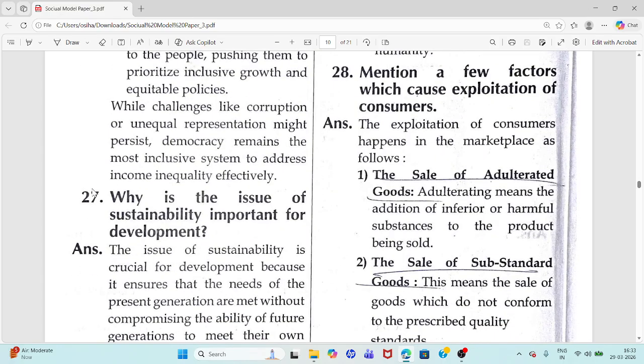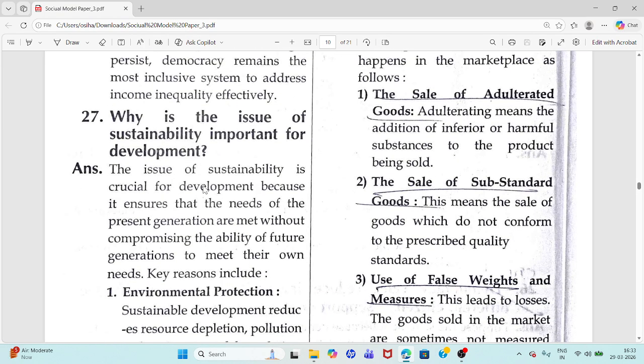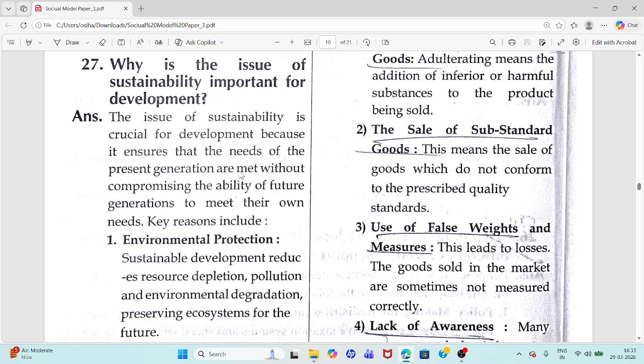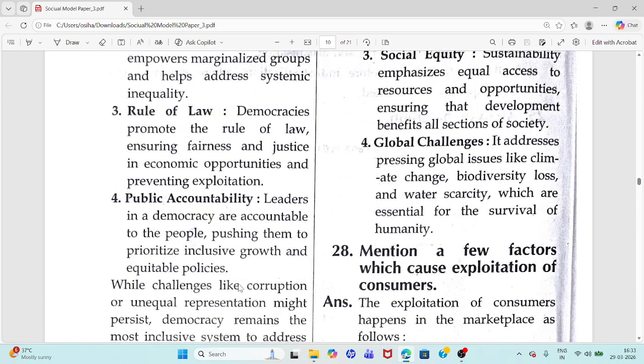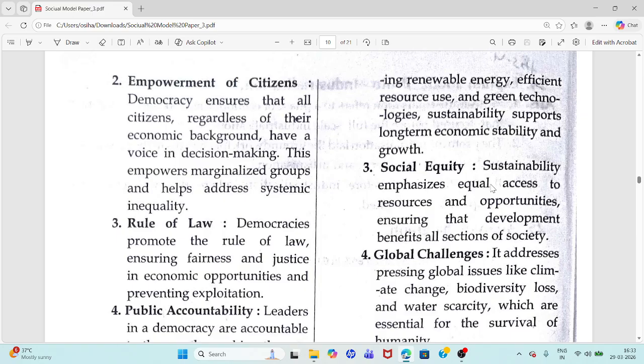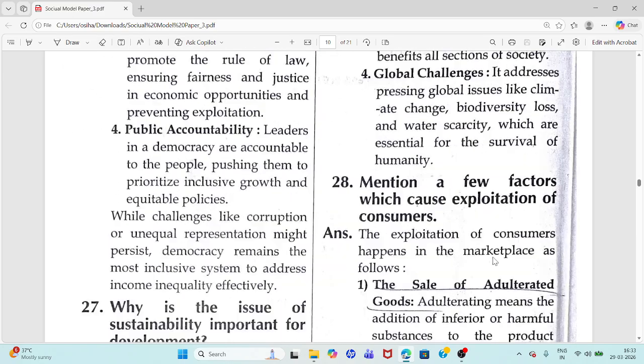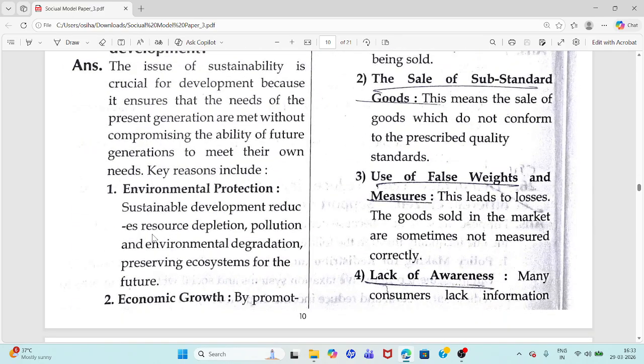And we are moving to question 27. Why is the issue of sustainability important for development? The issue of sustainability is crucial for development because it ensures that the needs of the present generations are met without compromising the ability of future generations. Environmental protection, economic growth, social equity, global challenges. These are the side headings. You have to write about these side headings, one or two lines.